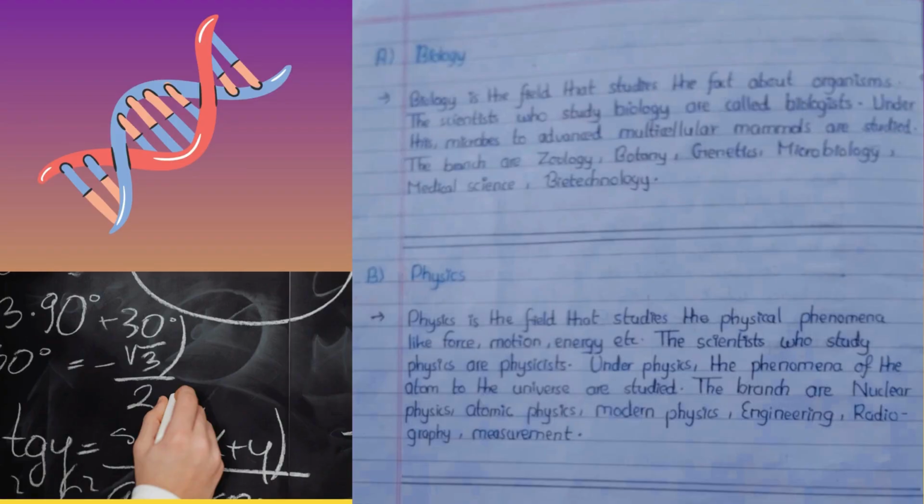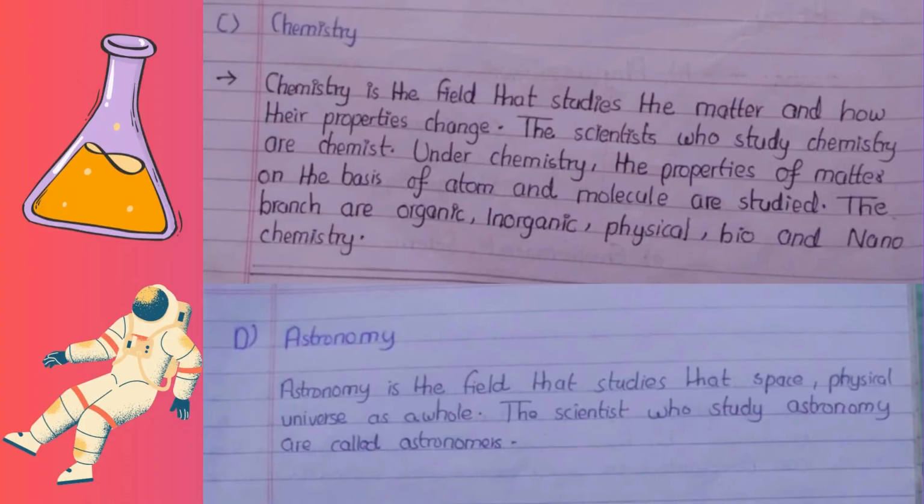Next, astronomy. Astronomy is the field that studies space and the physical universe as a whole. The scientists who study astronomy are called astronomers.